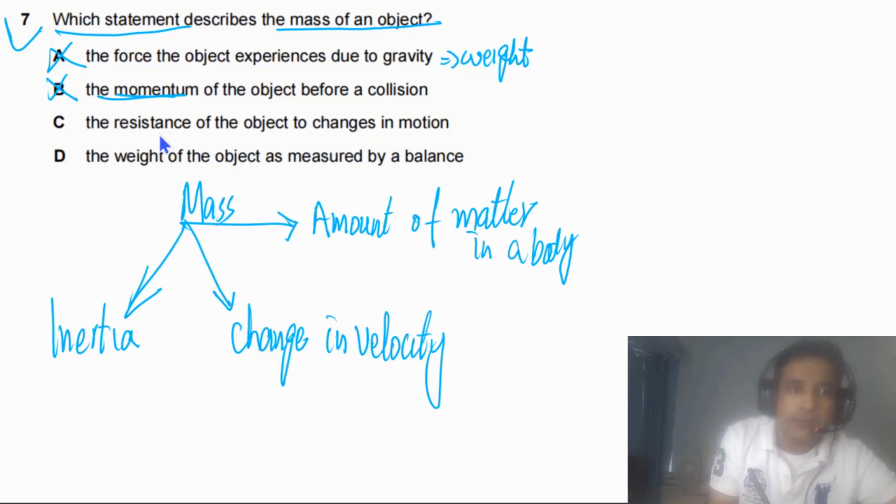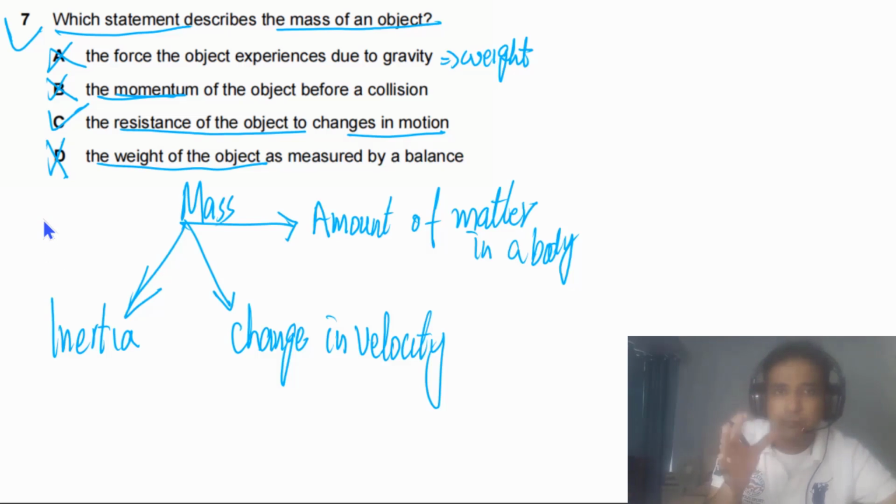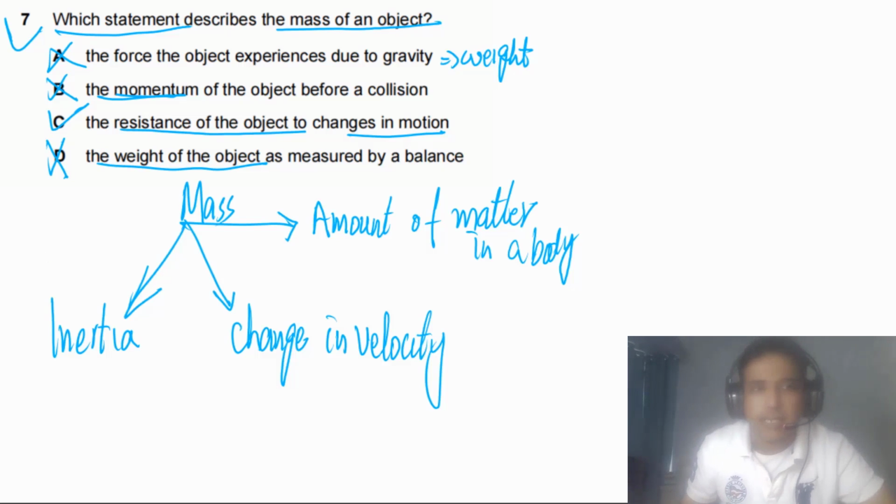So this is also incorrect. Resistance of the object to changes in motion or change in velocity. So this is correct. So this can be the answer. The weight of the object made by a balance. No. So this is also incorrect. Weight, mass and weight, they are two different quantities. So the answer for this one has to be C.